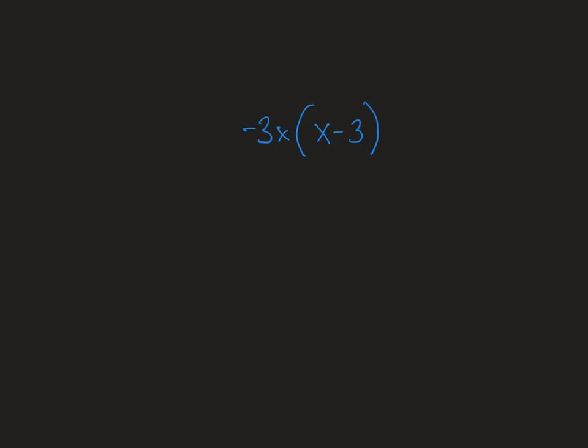Now, in this second example, the only thing I've changed here is that I've added an x to my 3, and I put a negative beside the 3. So once again, you're still going to be trying to catch them all. But now, it's not just the 3 that's trying to catch them all. It's the negative 3x that needs to catch them all. Why? Because they are attached to each other, because they're multiplying each other. So now you want to catch them all. You're going to need to do negative 3x times x and negative 3x times negative 3.